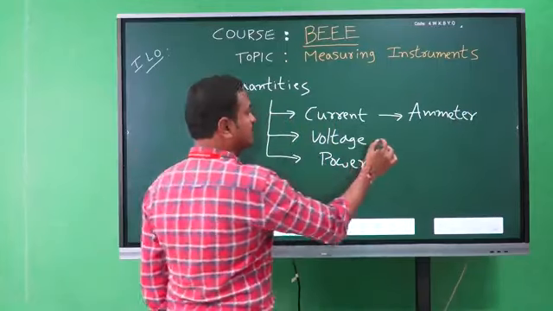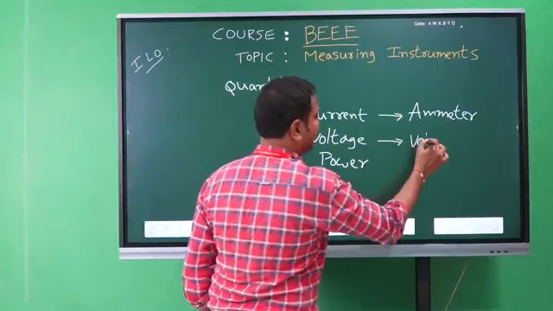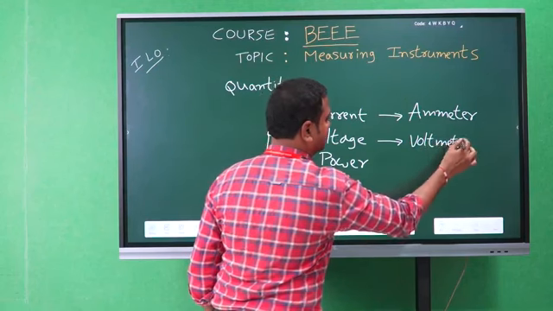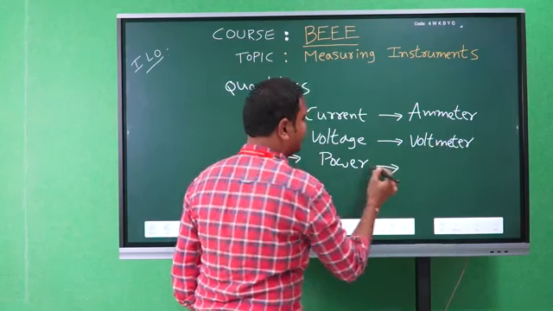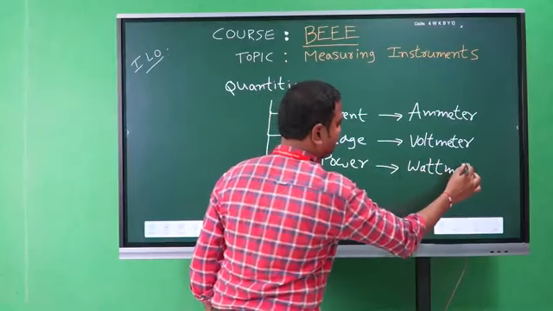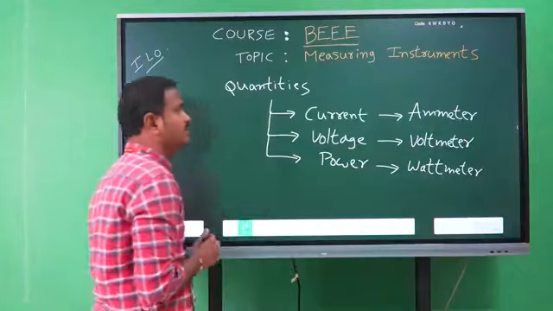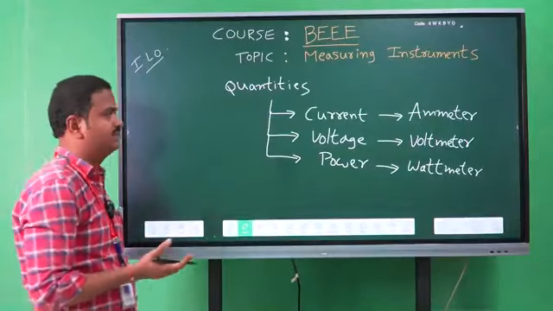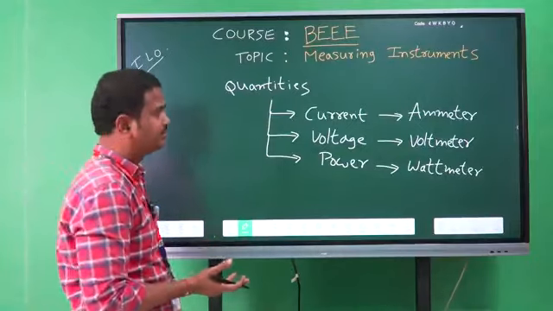The instrument which measures voltage is called a voltmeter. The instrument which measures power is called a wattmeter. These are some of the instruments which measure electrical quantities.